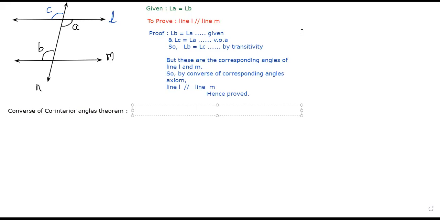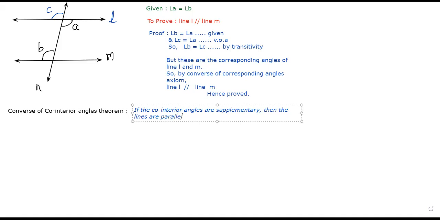Correct. So now write down the statement first. Write down, if the co-interior angles are supplementary, then the lines are parallel.